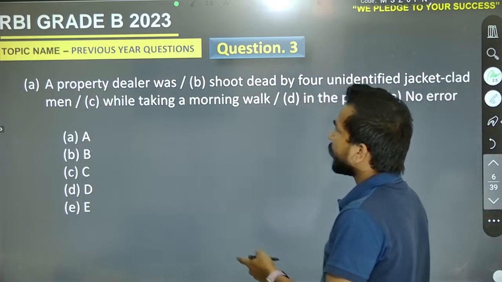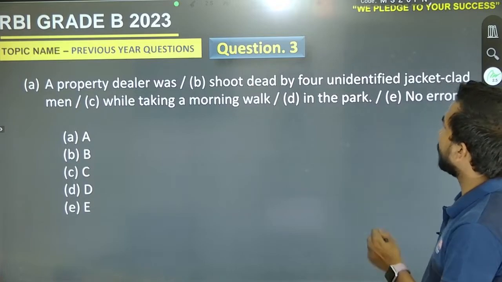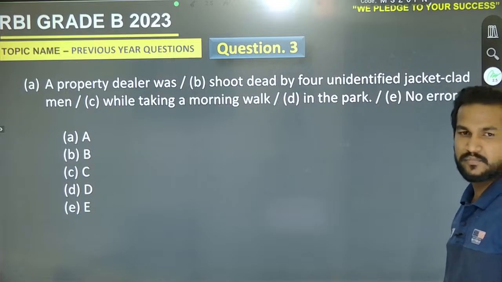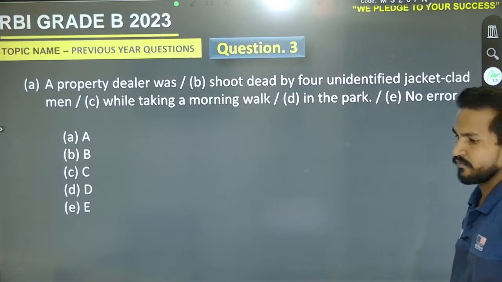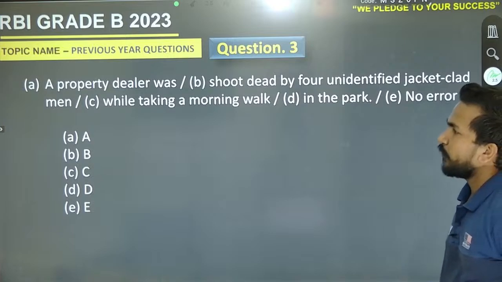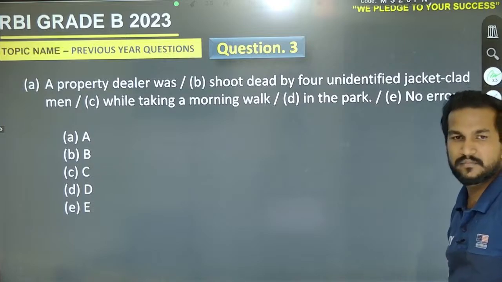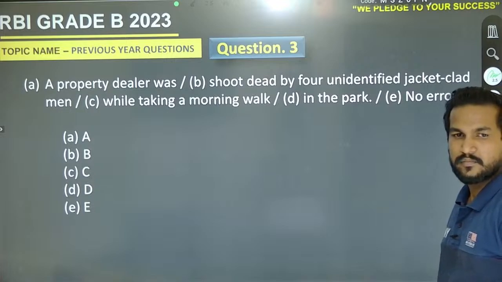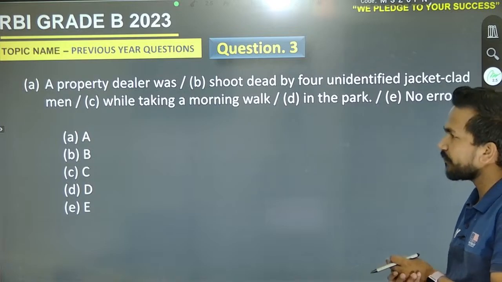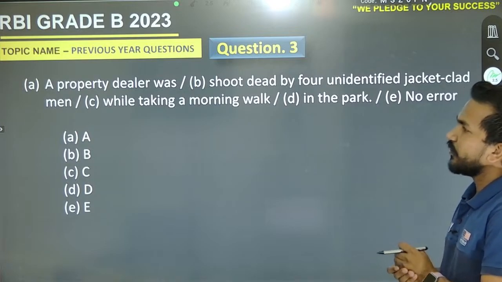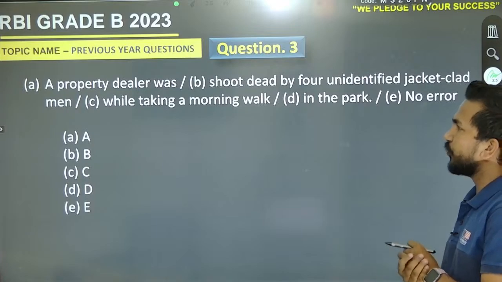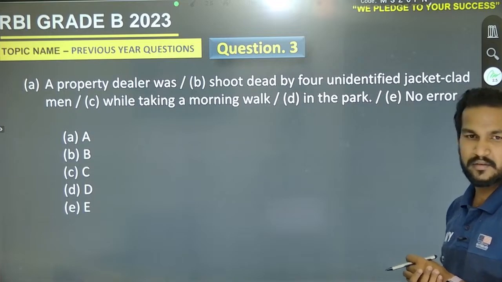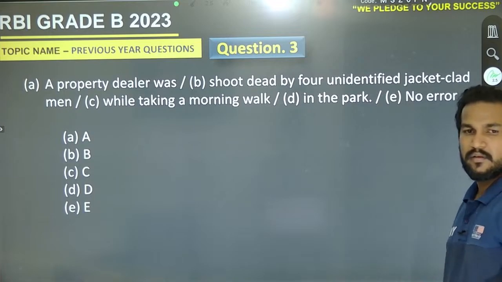A property dealer was shot dead by 4 unidentified jacket-clad men while taking a morning walk in the park. Go for it. The third question on your screen. And do share the session if you like it. A property dealer was shot dead by 4 unidentified jacket-clad men while taking a morning walk in the park. It's very easy.